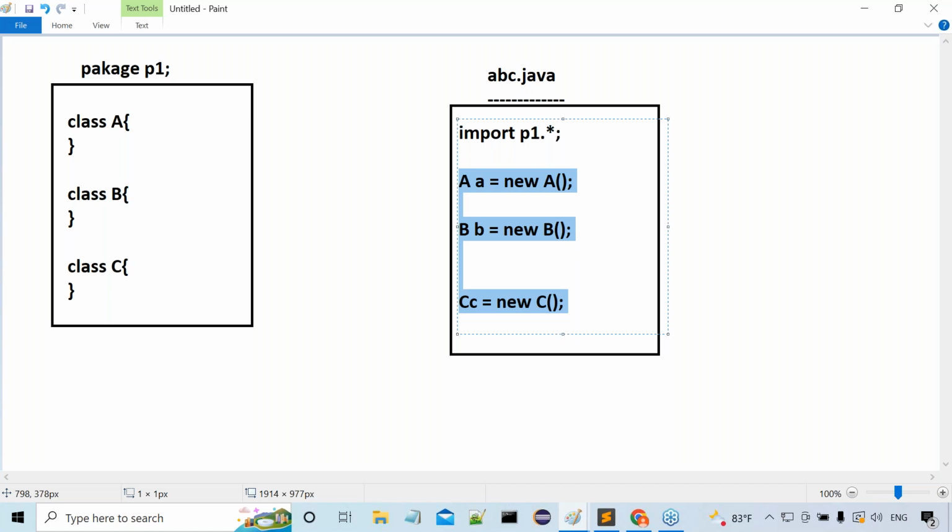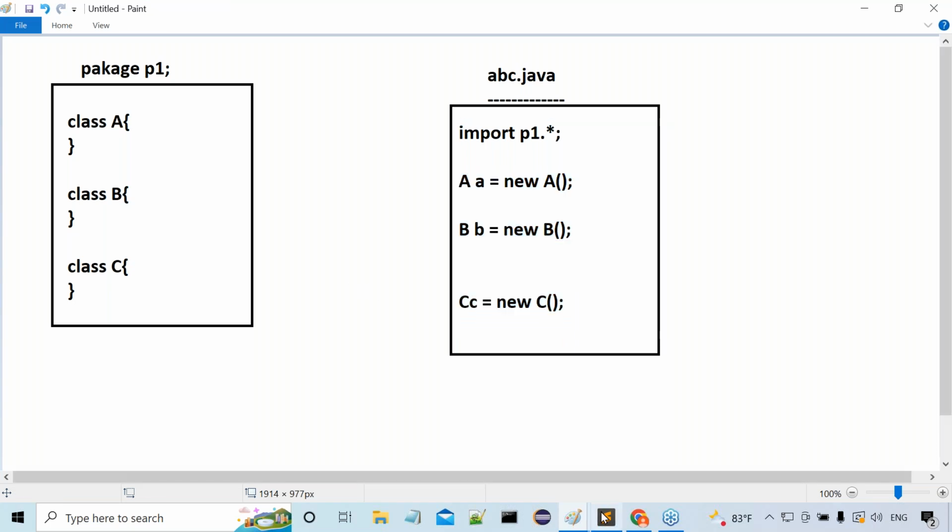When you are importing a particular package P1 to the present Java file, then only you are eligible to use class names and interface names of the P1 package in the present abc.java file. Without importing, we are unable to use the classes and interfaces of a particular package in the present Java file. Yes, sir, all of you are getting the purpose or not? Okay, now let me write a small point here.